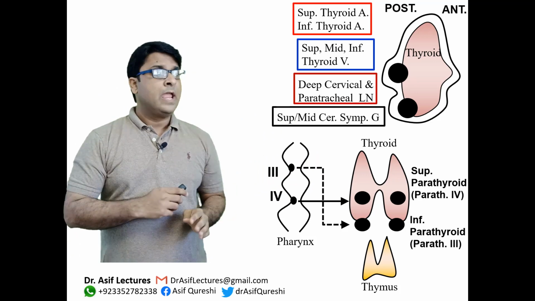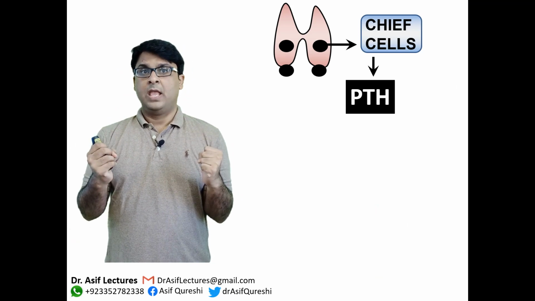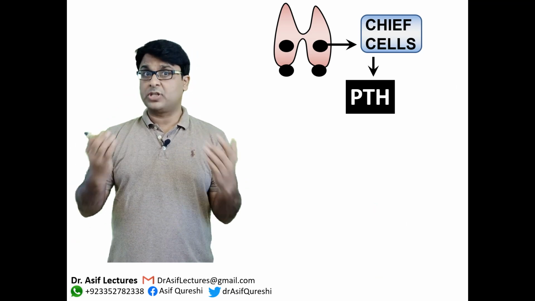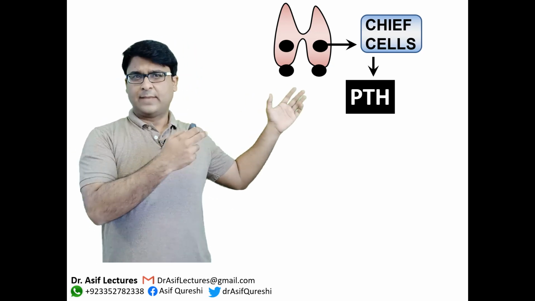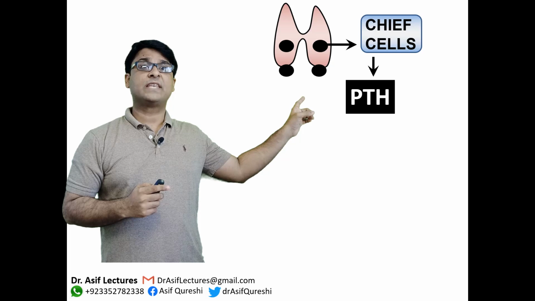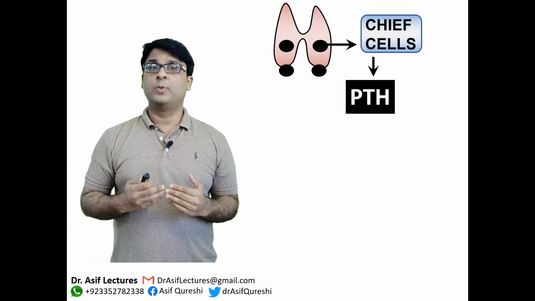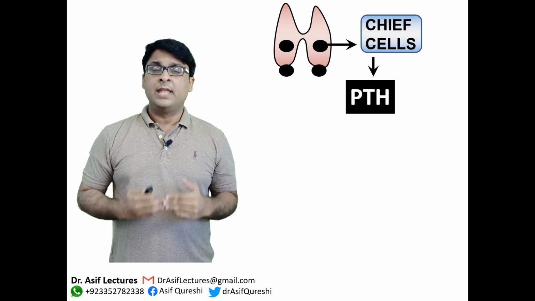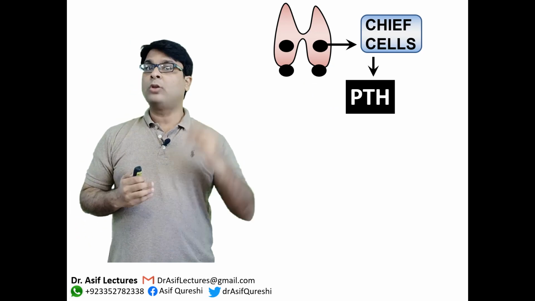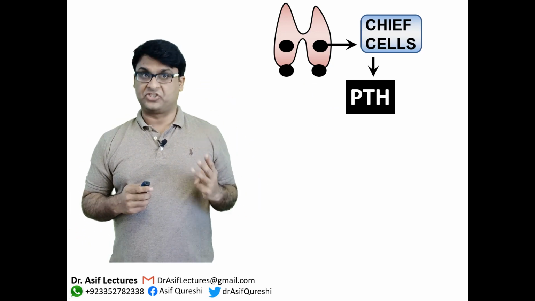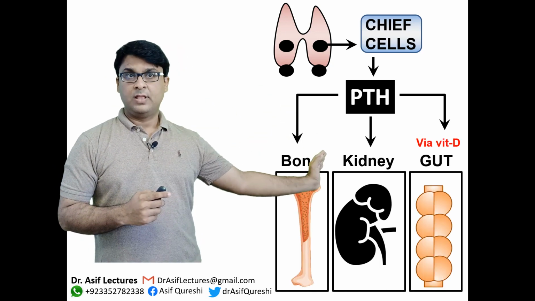Total 4 in number, and these 4 parathyroids are composed of different types of cells. The main type of cell which produces the key regulatory hormone is the chief cell. There are also other types of cells, but you have to remember the chief cells present in the parathyroid gland, and the chief cells produce a hormone which is called parathyroid hormone. The parathyroid hormone, also designated as PTH here, then acts on 3 different organ systems. You know what those organ systems are? They are bone, kidneys and gut.